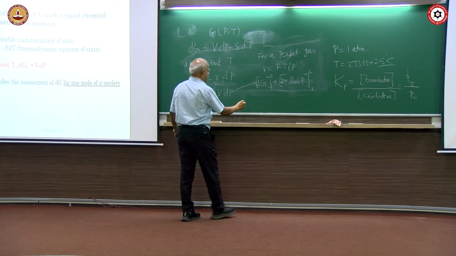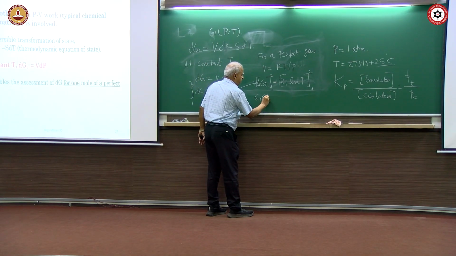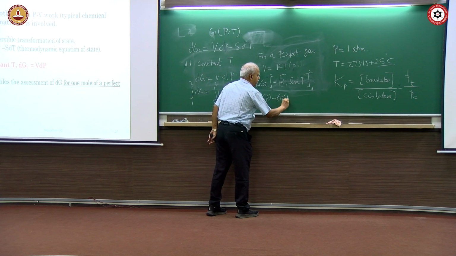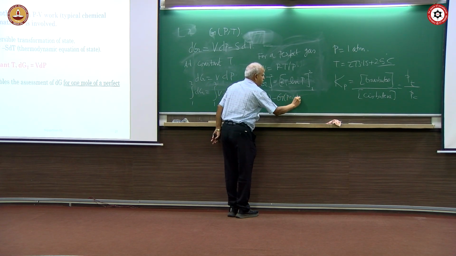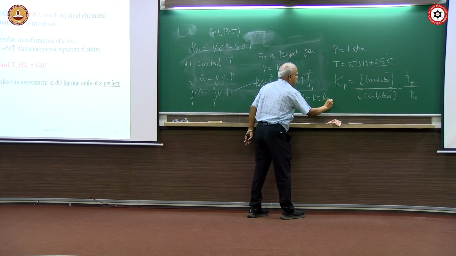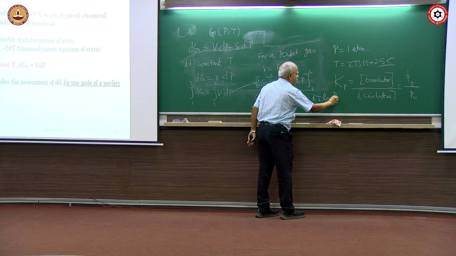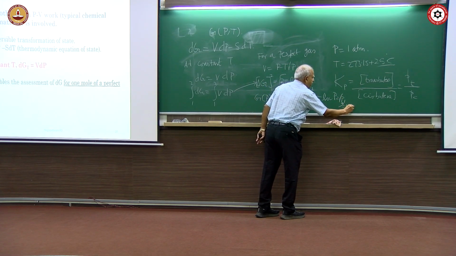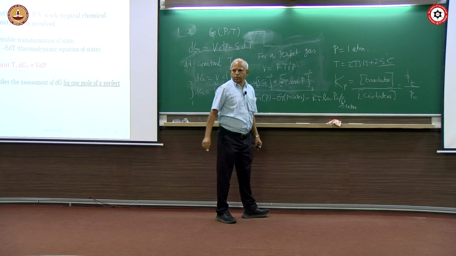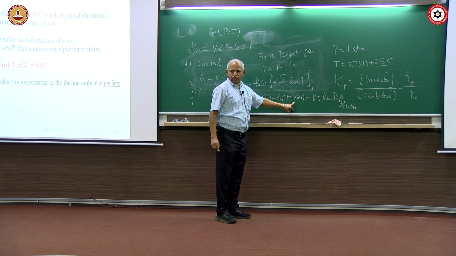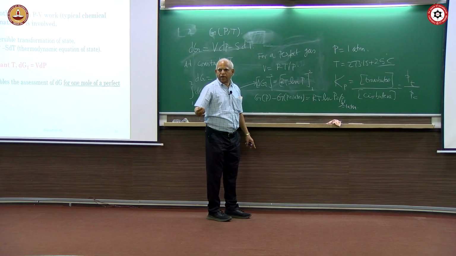So delta G will be G at some pressure P minus G at P equal to 1 atmosphere, equal to RT ln P2 by P1, but P1 is 1 atmosphere. So G at P minus G at 1 atmosphere, what is the symbol for this? Standard pressure.